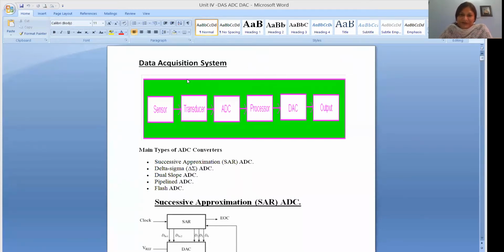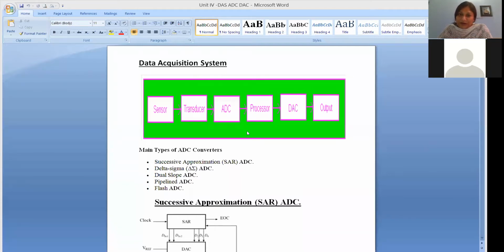As your subject is sensors and instrumentation, data acquisition system is a must. By name you can guess what it can be doing. Data, that means some data. Acquisition means acquiring the data, that means getting the data. The system which is acquiring the data is called a data acquisition system.